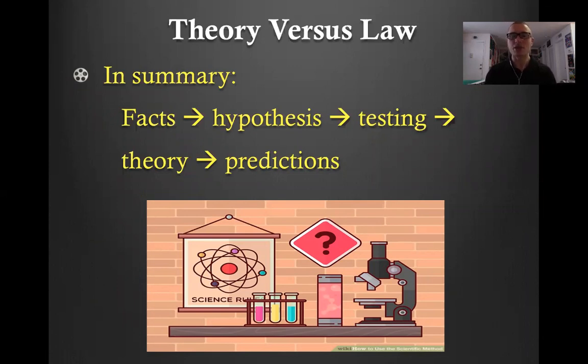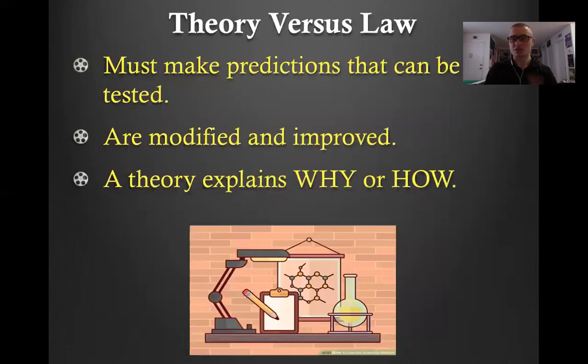But in summary, you have your facts, then you make observations, which lead to a hypothesis, a proposal, which results in testing and experimentation to develop a theory, a theory that is concrete, that is proven very true through a lot of evidence. Again, to get a theory, this is from yesterday, no need to write this down right now. It's got to be well tested, improved upon, and it can be modified. Theories can be changed.